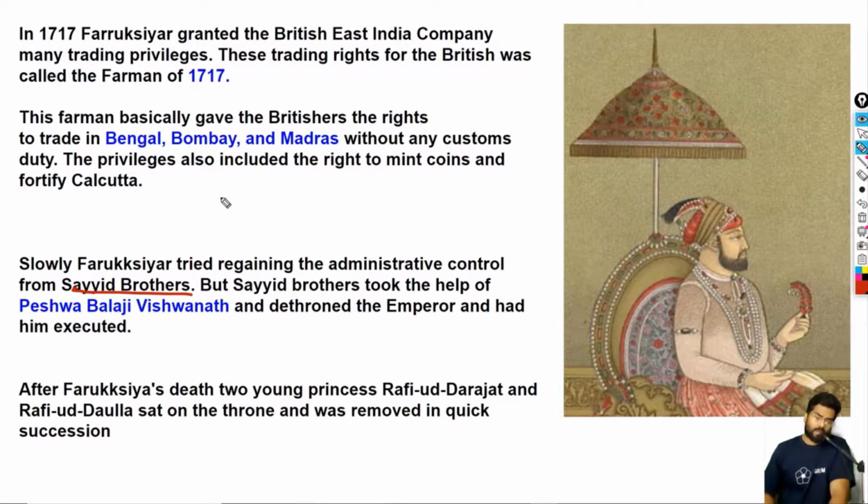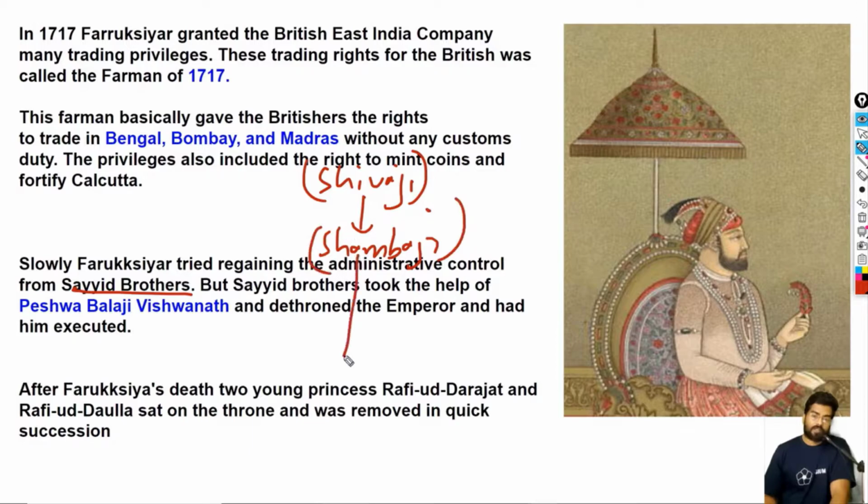Now, as you may remember, we have Shivaji, the founder of the Maratha kingdom. He was succeeded by his son called Shambaji. Okay, Shambaji was succeeded by a person called Shahu. Shahu was the son of Shambaji. Okay, so this was a hereditary rule, nothing special. But Shahu was helped to gain the power by defeating various factions led by Tarabai. Okay, there was another faction of Shambaji led by Tarabai.